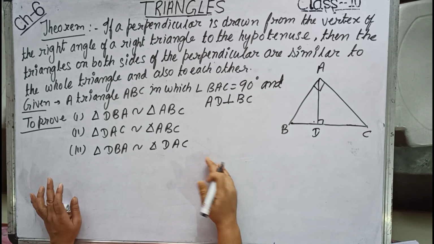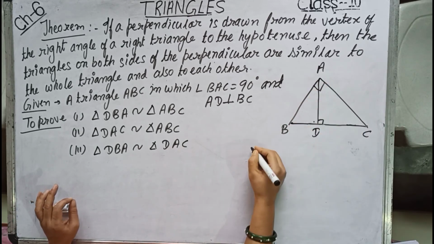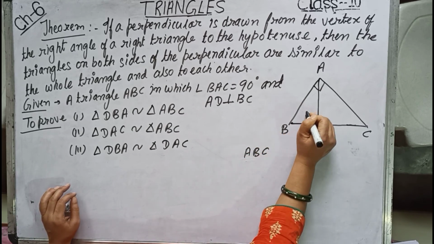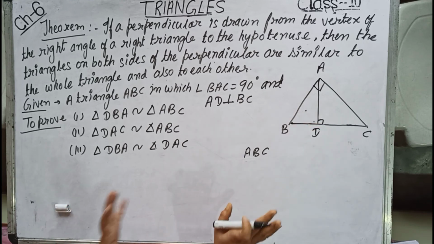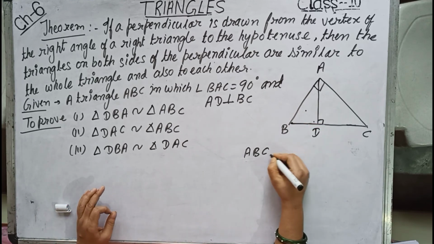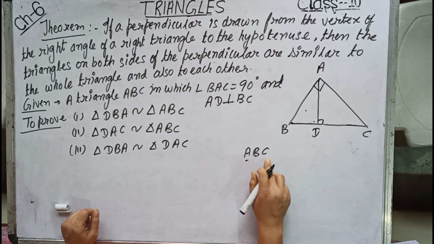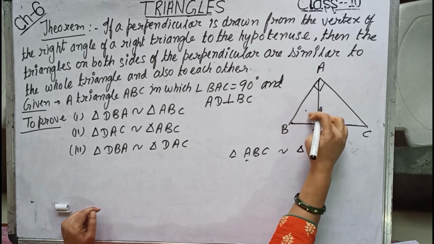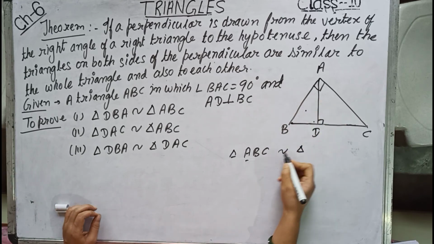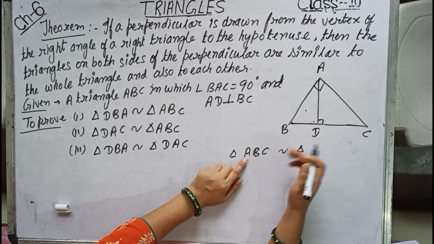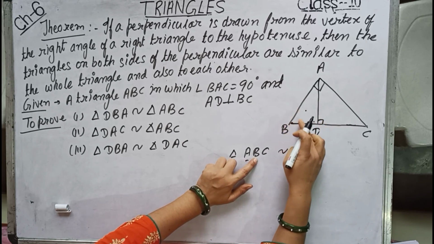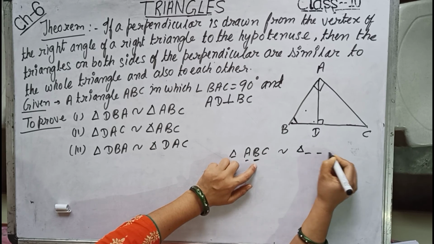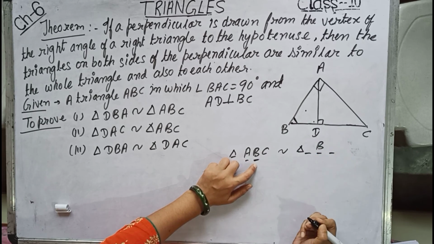Now again I am changing. Suppose I name the bigger triangle first. So first suppose I name triangle ABC. Now this triangle ABC, I have to make it similar to this smaller triangle ABD. But again naming should take care. So I will be proving triangle ABC similar to triangle, now let us see which triangle, in this triangle only, but how to write the naming. Now A, for A I don't know, but for B, bigger triangle and smaller triangle both have angle B as the common. So wherever is B, I will be naming in between the middle name as B.